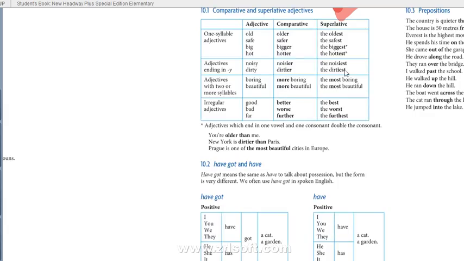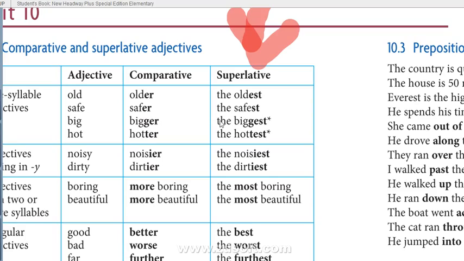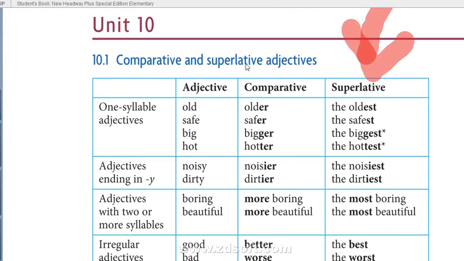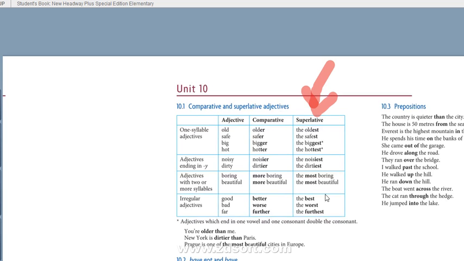Okay, this is page number 131, Unit 10, Comparative and Superlative Adjectives. Now, here in this chart, we have some rules that will help us understand how to make an adjective into comparative and superlative.